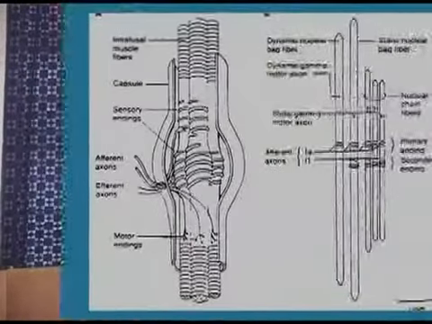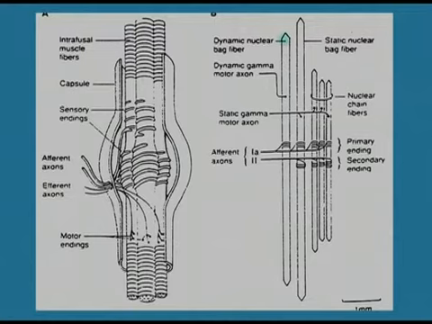So the gamma motor neuron brings current, and it can cause contraction of the peripheral side of this spindle. So this side is known as dynamic bag, and this medial portion which doesn't contract is known as static bag. Dynamic bag is typically one spindle, large, and contracts rapidly. You can see it is larger in size, whereas this is smaller in size. A static bag is typically one spindle, smaller, and contracts slowly.